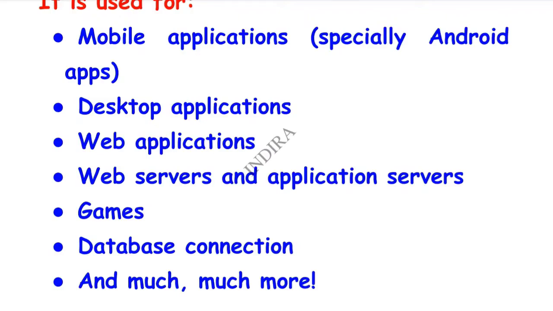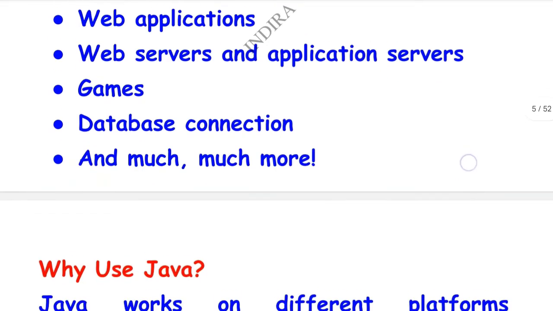Next, games. In designing games also Java is used. Database connection. A database is nothing but storage of data. In the storage of data also Java is interlinked, and so on. Many more uses are there for Java.